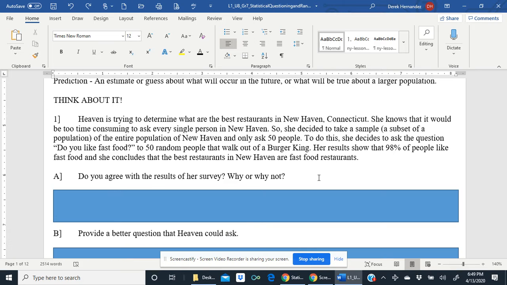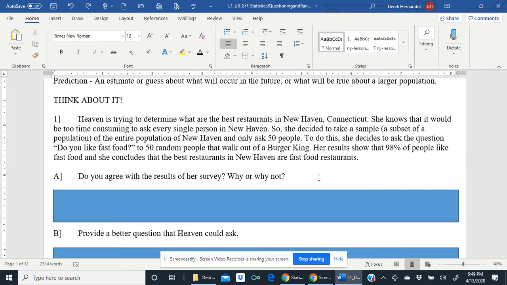To do this, she decides to ask the question, "Do you like fast food?" to 50 random people that walk out of a Burger King. Her results show that 98% of people like fast food, and she concludes that the best restaurants in New Haven are fast food restaurants. So that's the situation.